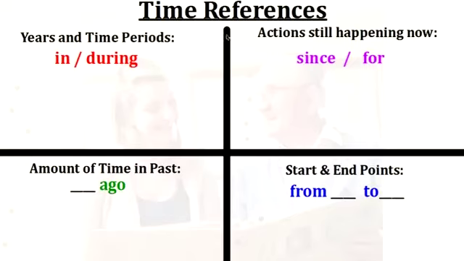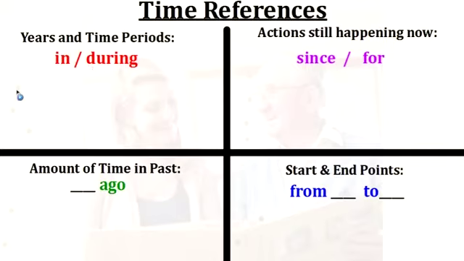Okay, guys, so after watching the video, we're going to look at the grammar today. And our grammar today is time references, or referring to time. And we have many different words that we use to refer to time. So let's start over here. When we talk about years, specific years, or even time periods, we use in and during.